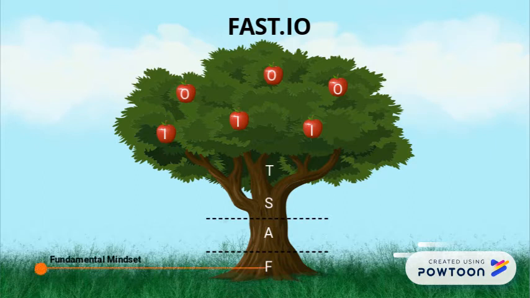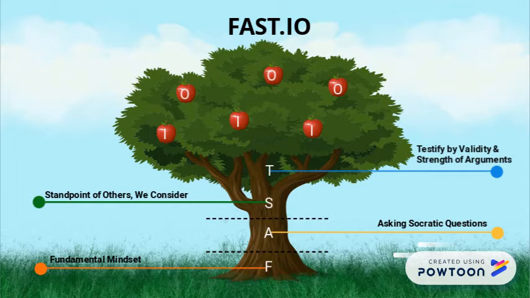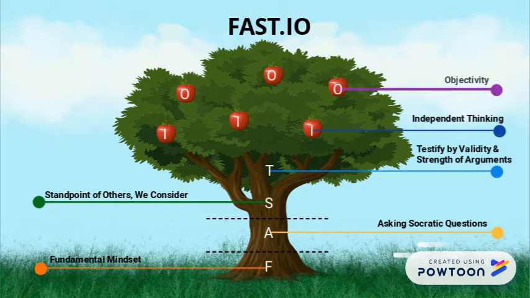Firstly, from bottom up, we have F for fundamental mindset, A for asking Socratic questions, S for standpoint of others we consider, T for testify validity and strength of arguments. And the outcomes are independent thinking and objectivity.